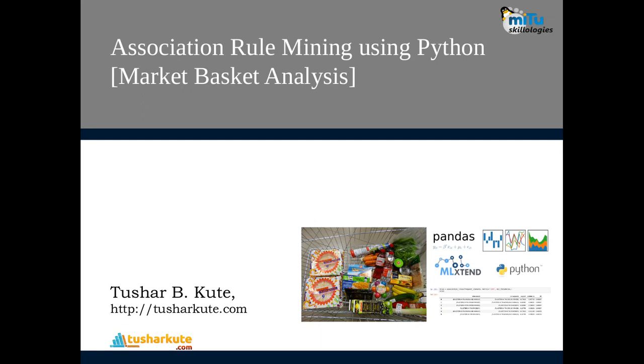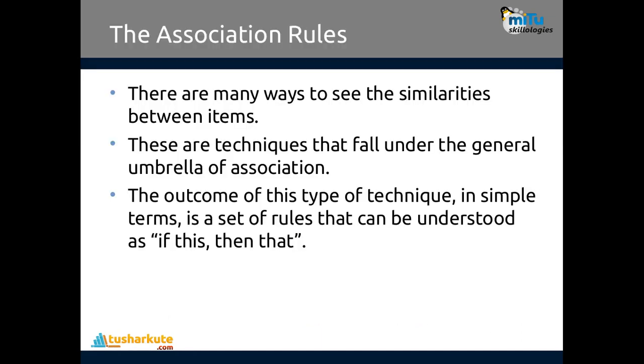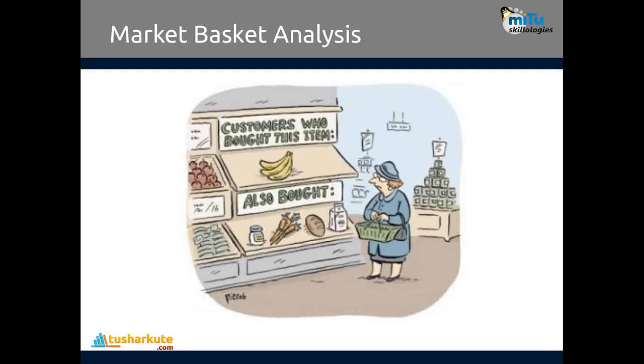It's very interesting. It is a pattern identification algorithm which we use regularly to create patterns. Now, what are association rules? There are many ways to see the similarity between items. These are the techniques that fall under the general umbrella of association. The outcome of this type of technique is, in simple terms, a set of rules that can be understood as if this then that.